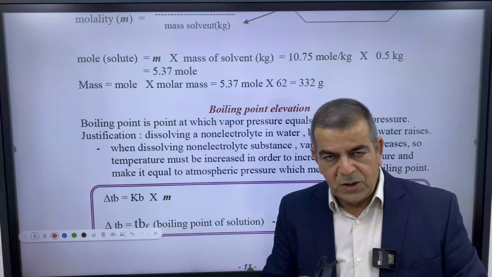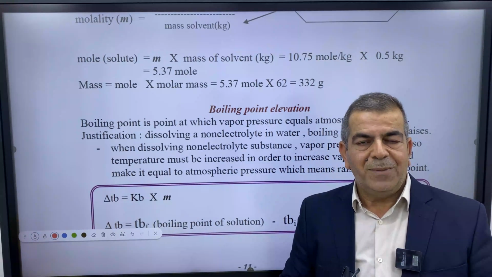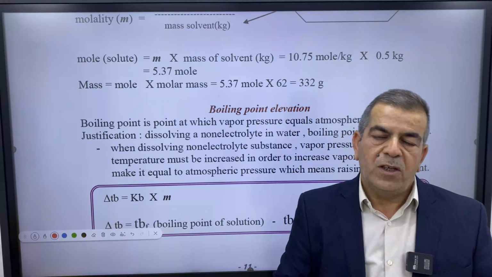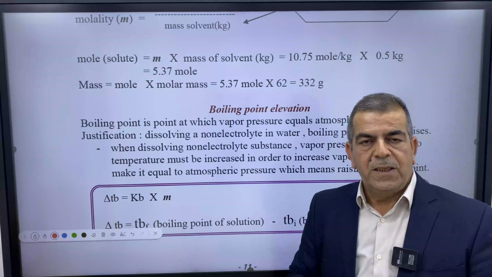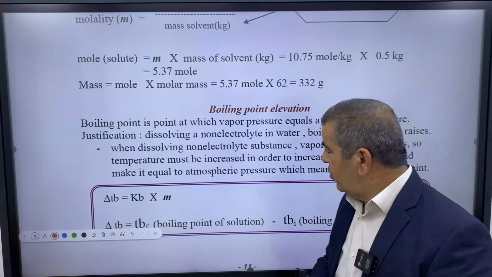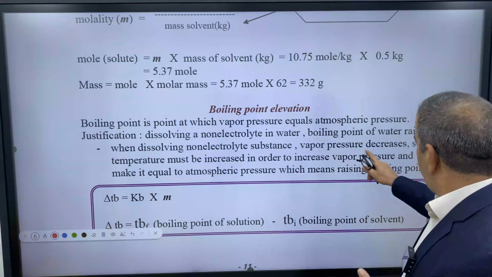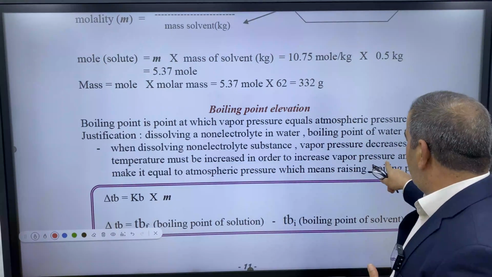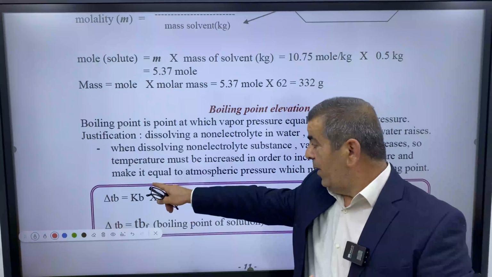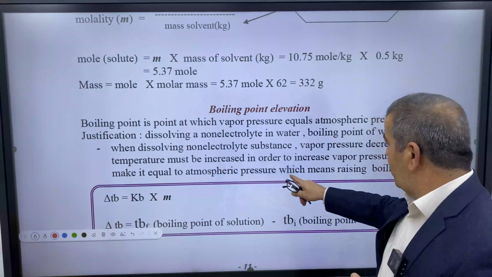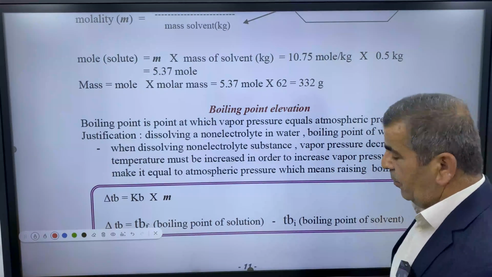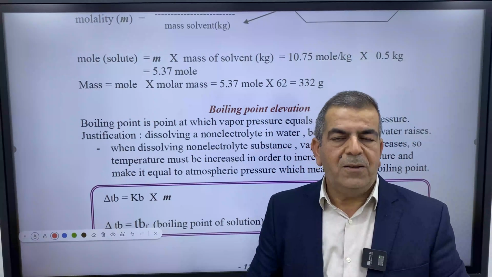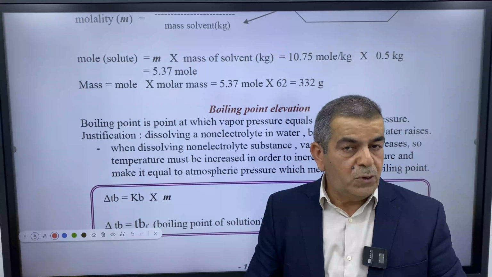So the presence of the solute within the solvent makes the solution boil at a higher temperature than the initial boiling point, which is the boiling point of the solvent. Here vapor pressure decreases, so temperature must be increased in order to increase vapor pressure and get it equal to atmospheric pressure, which means raising the boiling point. So always the solution has a higher boiling point than the pure solvent.